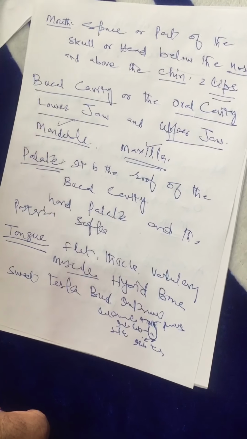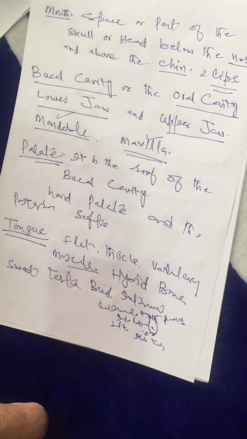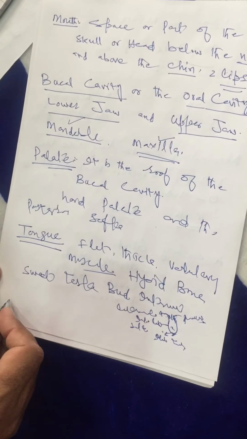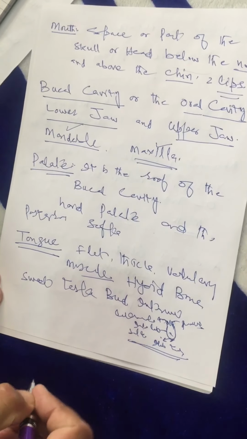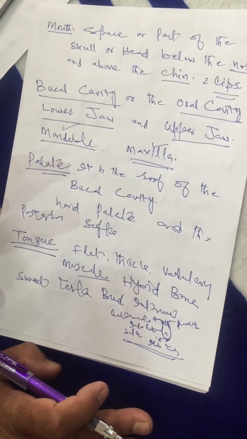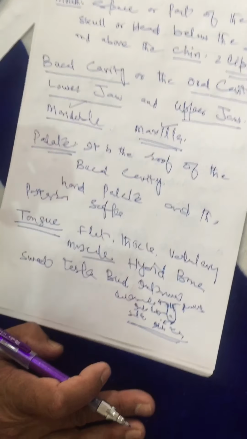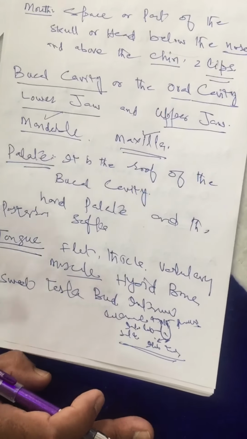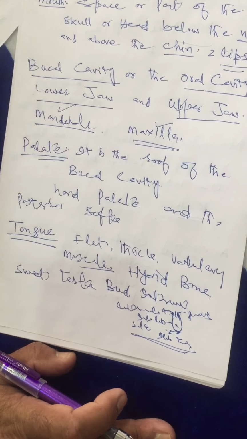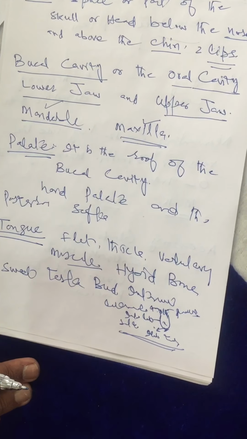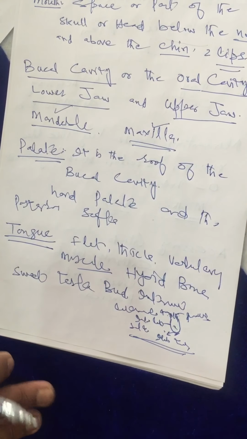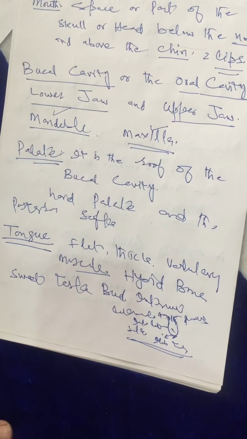Now, last but not the least, the functions of the tongue. What role does the tongue play in the digestive system inside the buccal cavity? What are its main functions? First of all, it provides the sensation of taste because of these taste buds.